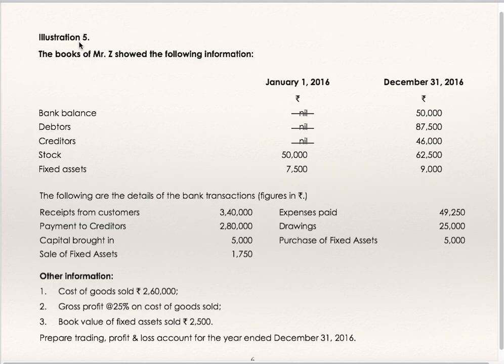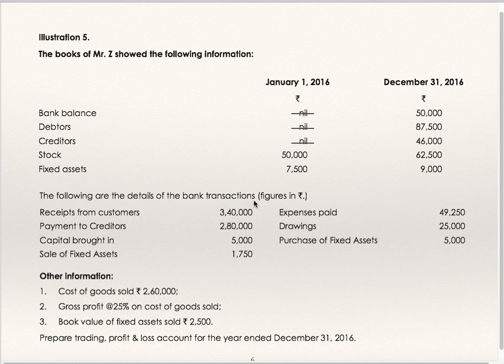Now go to illustration 5. Books of Z showed the following information: 1st January 16 and 31st December 16. Bank, debtors and creditors closing balances are given. Opening balances nil is printed, but it is wrong. It should be a dash because we are supposed to find out opening balances. Stock opening and closing is given. Fixed asset opening and closing is given.